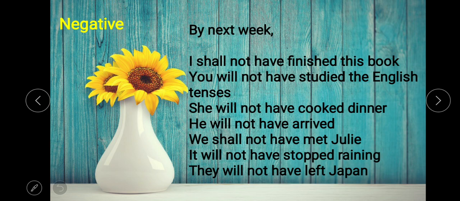Now negative sentences, this is very simple. You have to put not between these two. I shall not have finished this book by next week, or by next week you will not have studied the English tenses. By next week she will not have cooked dinner. So these are negative sentences.